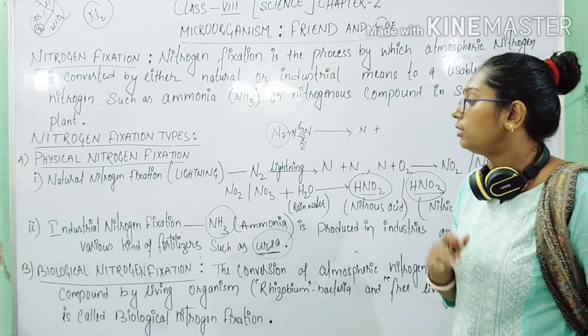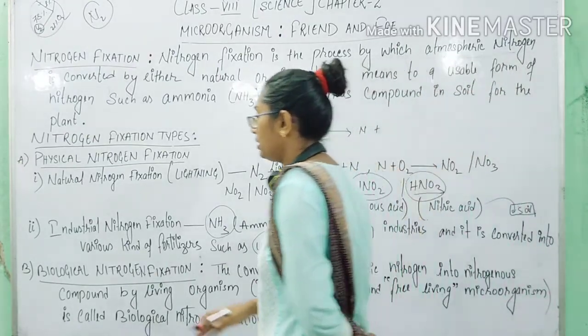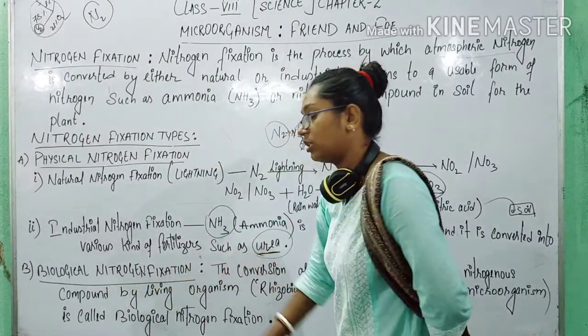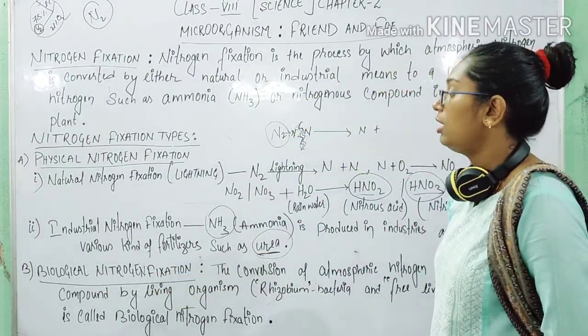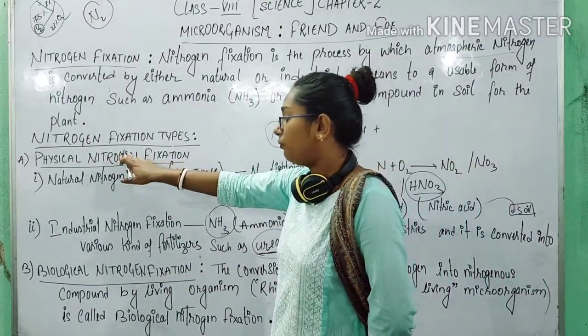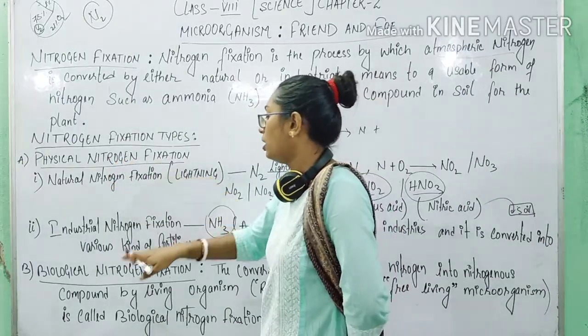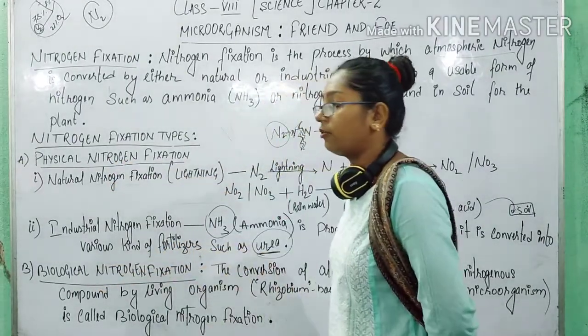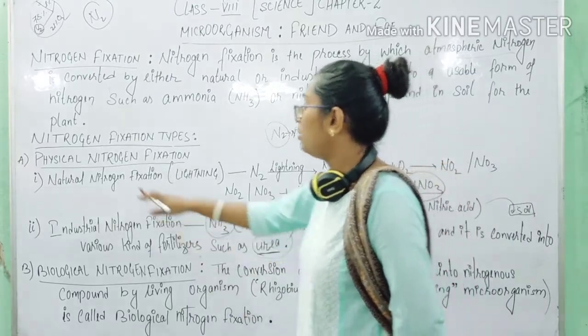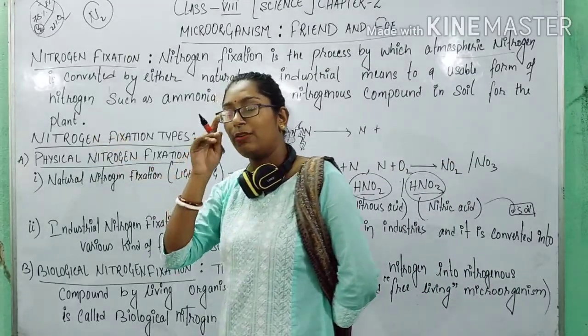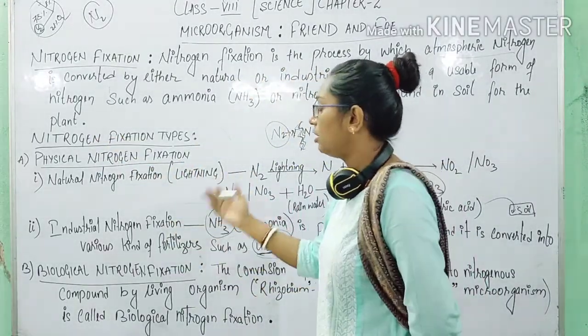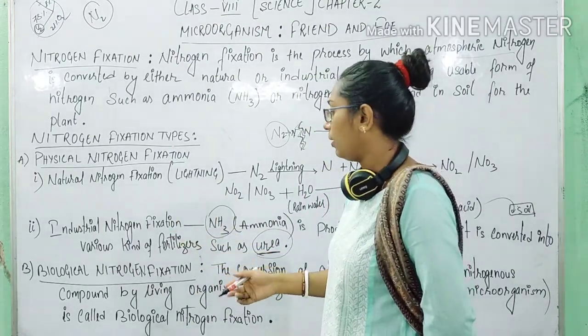Okay. The third type of nitrogen fixation is biological nitrogen fixation. First one is physical nitrogen fixation and another is biological nitrogen fixation. In physical, there are no living forms, it happens through lightning or industries, in chemical form.